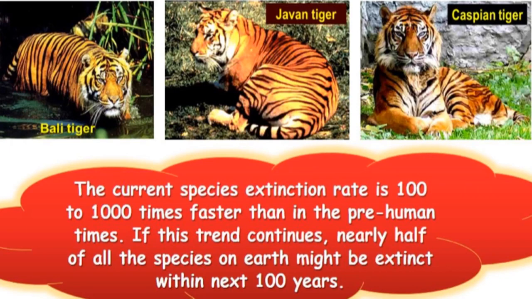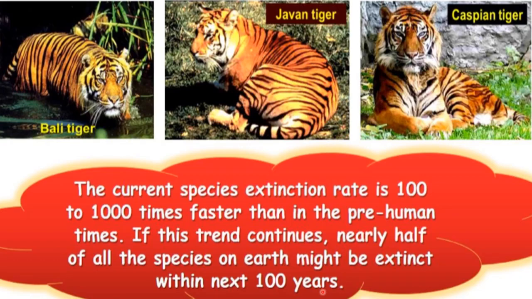The current extinction rate is 100 to 1000 times faster than in pre-human times. It means species are getting extinct at a much faster rate now. If this trend continues, nearly half of all the species on earth might be extinct within the next 100 years, and it will be called a mass extinction.